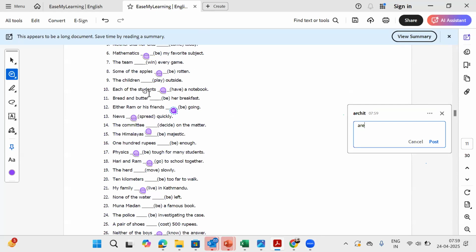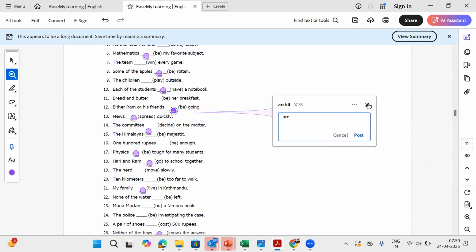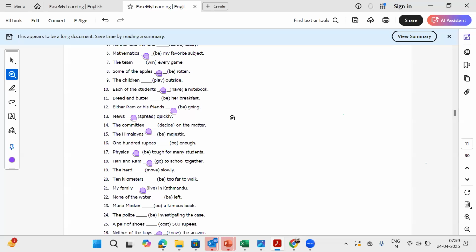But the other rule is it's ending with friends, which has an S. So if I said either Ram or Lakshman, then it's one object and it would have been is. But it's ending with friends, which is plural. That's why it is are.